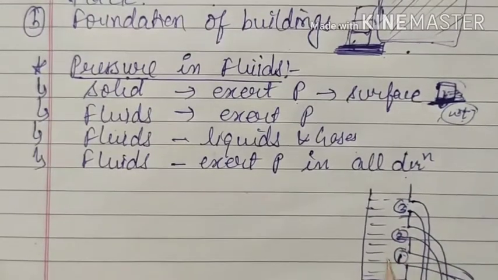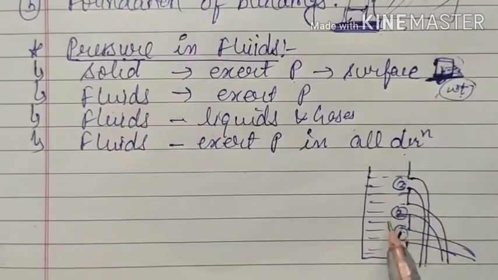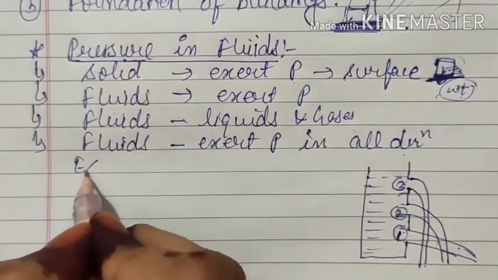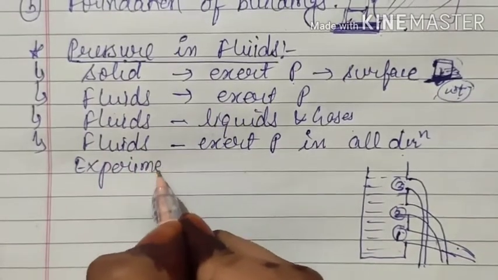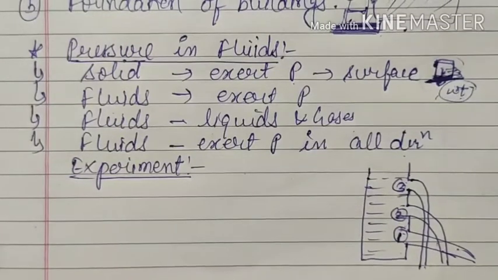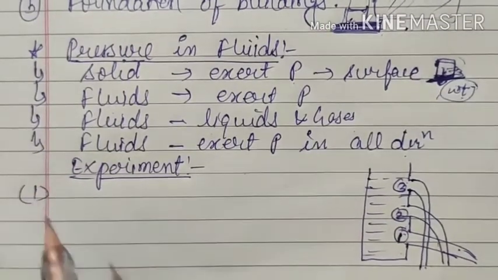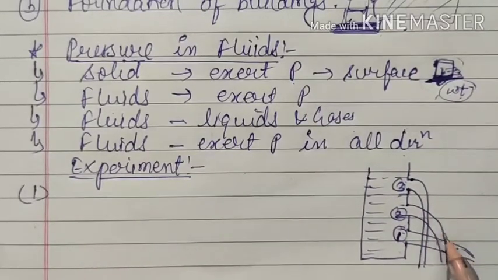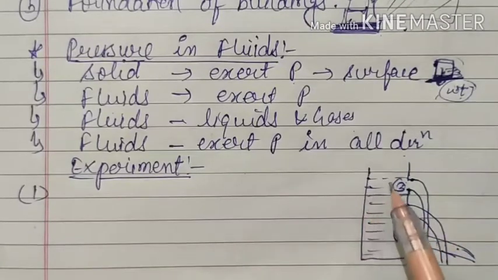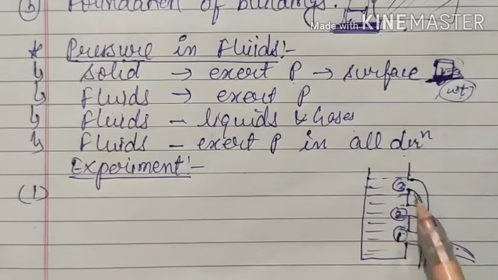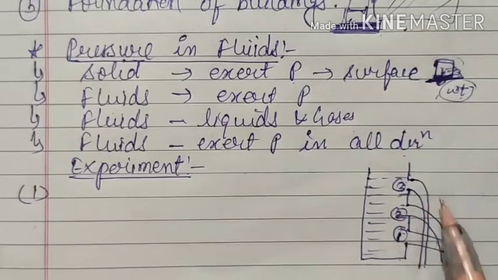If these holes are open, then we know that the liquid will come out from all the holes. So in this experiment, we will see some observations. Our first observation is, if we have made 3 holes, then the liquid will come out from all 3 holes. If you make 10 holes, then the water will come out from all 10 holes.